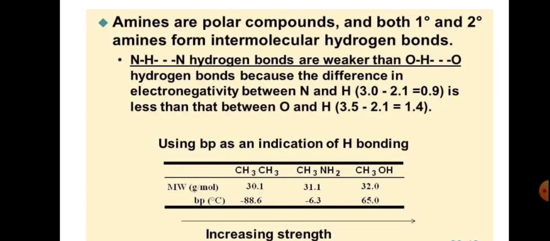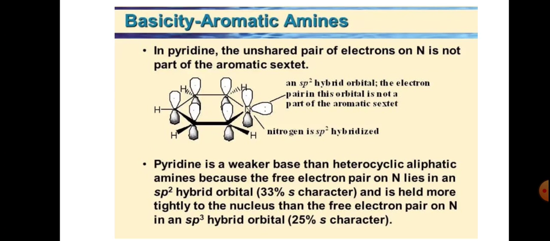And using boiling point as an indication of hydrogen bonding, we have already explained yesterday. Ethane has molecular weight 30.1 and boiling point minus 88.6, methylamine is 31.1 with boiling point minus 6.3, and methanol is 32 with boiling point 65. So this is the increasing order.